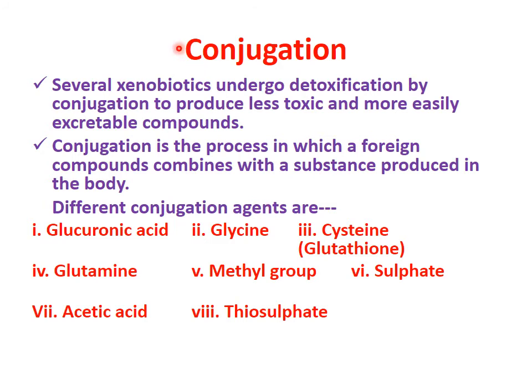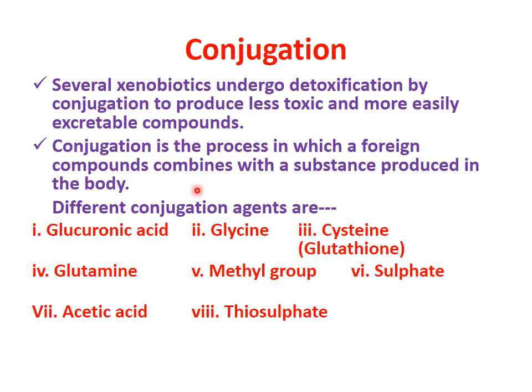Now we are coming to the phase 2 reactions, that is conjugation. In phase 2 we have only conjugation reactions. Now what is this conjugation? Several xenobiotics undergo detoxification by conjugation to produce less toxic or more easily excretable compounds. Conjugation is the process in which a foreign compound combines with a substance produced in the body.